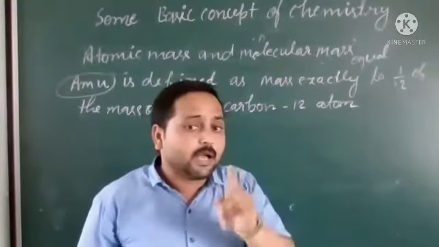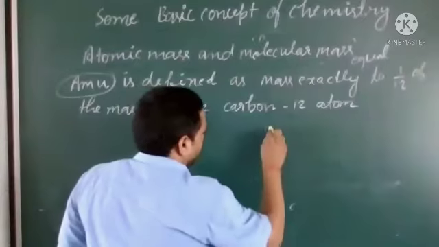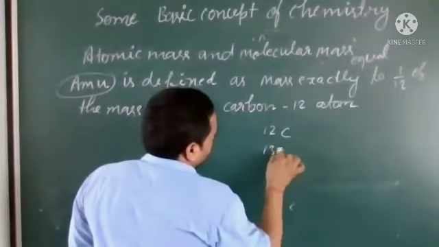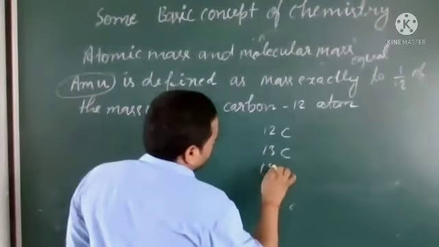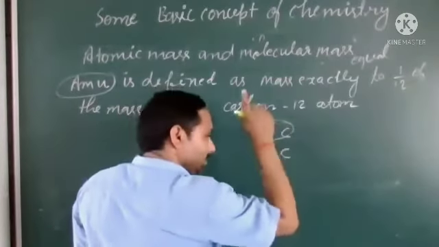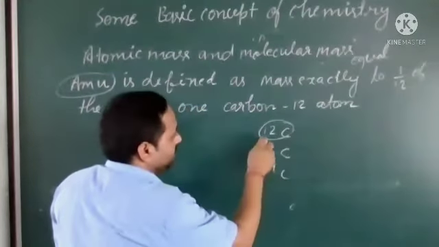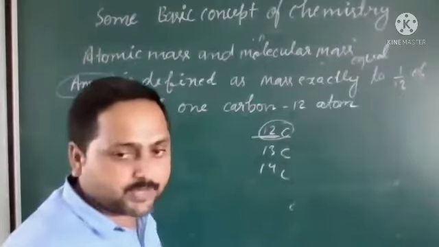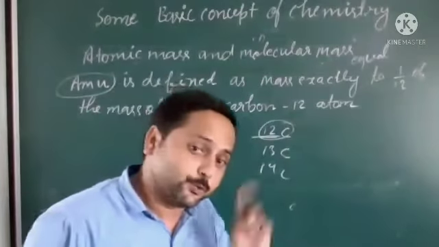Carbon has three isotopes, so we are talking about the carbon 12 atom. The carbon 12 atom mass is 12, and on that basis it was taken. So don't be confused: we have taken one atom, but that is carbon 12.